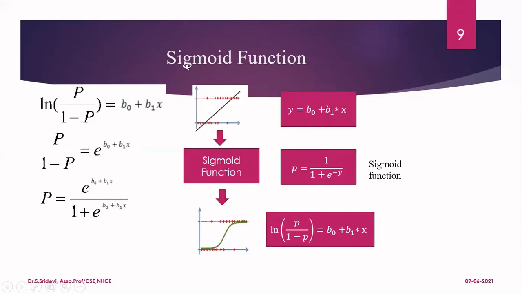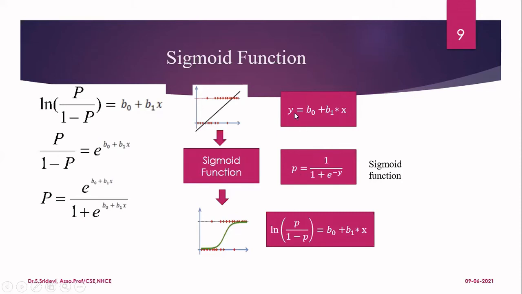So now what we understood is we have a linear line. This is the output of a linear regression model, but we don't want this. So what we are doing is we are taking the line and we are giving that to a sigmoid function, and that is going to convert the line from plus infinite to minus infinite into probability from 0 to 1. So this is the S-shaped curve we are getting from the logistic regression model. And this is the mathematics behind this, how we are getting it. So this is a linear straight line. The equation of a straight line is y is equal to b0 plus b1 into x. Now we are giving this into a sigmoid function. So when you give it to a sigmoid function, it will convert into probability p.